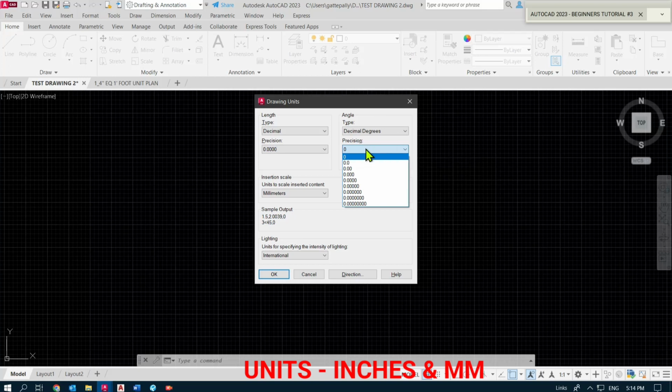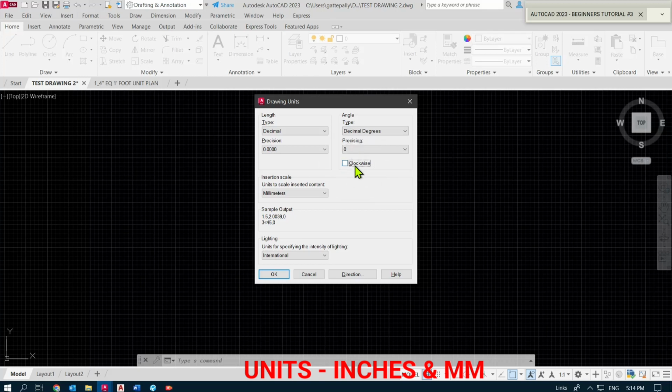The clockwise option controls whether positive angles are measured in a clockwise or counterclockwise direction. When the checkbox is checked, the angles are measured in clockwise direction. Otherwise, they are measured counterclockwise.